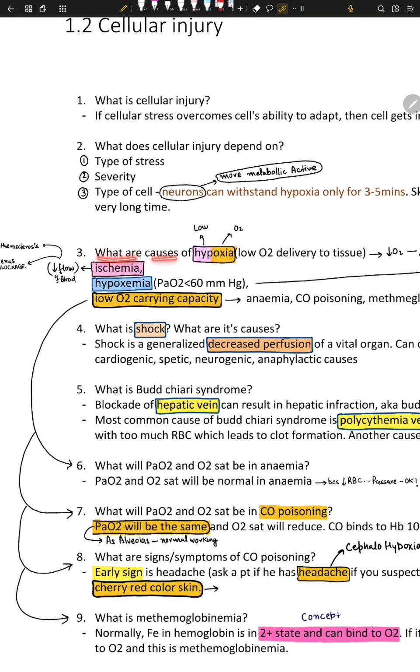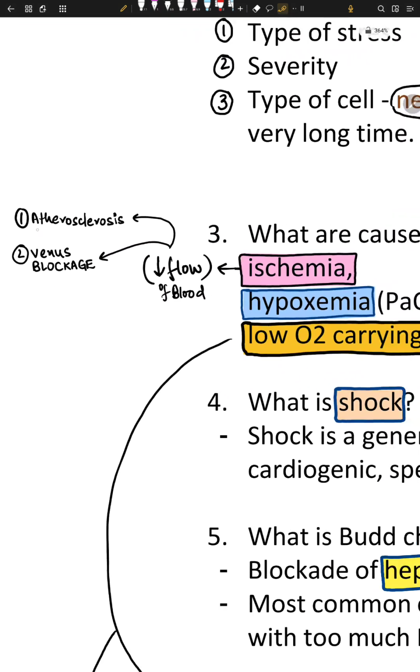So what are the causes of hypoxia? Number one cause is ischemia. Ischemia is just less blood flow, and this can happen because of atherosclerosis, that is arterial blockage of the blood. If your arteries are blocked, atherosclerosis is one example.